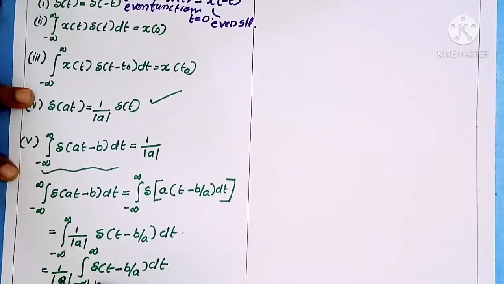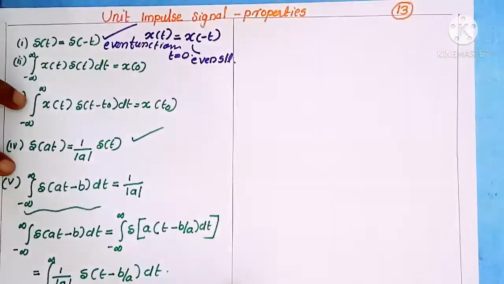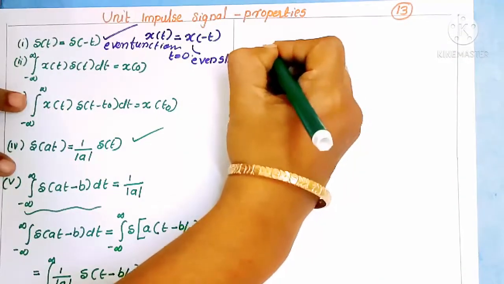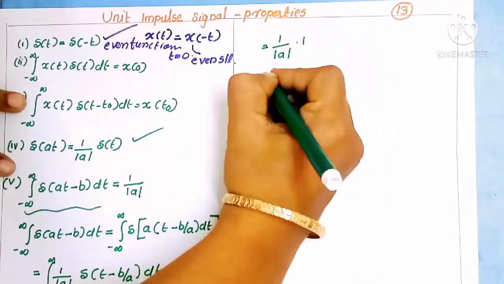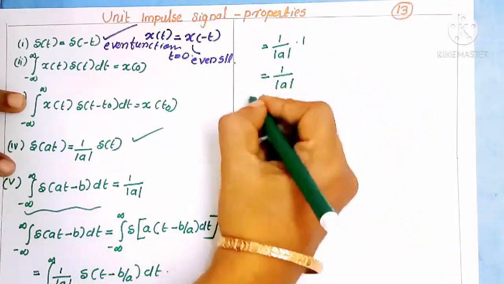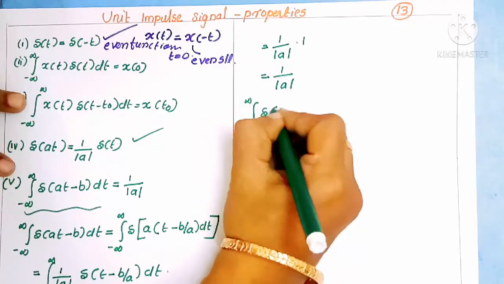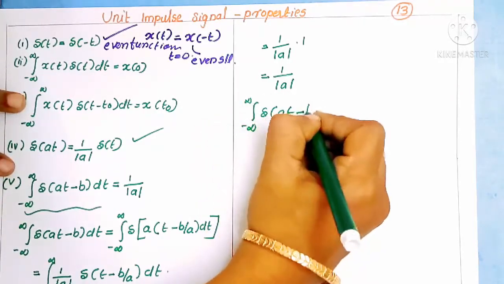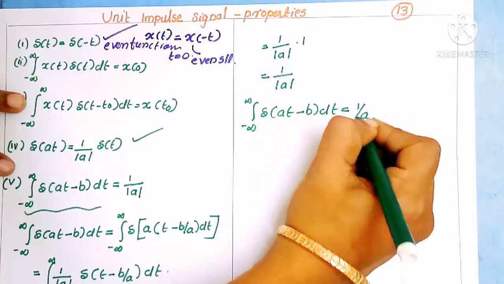If you consider this impulse signal, the area under this pulse can be written as 1. So here we can write it should be equal to 1 by mod a into 1. So you will get 1 by mod a. So we can write integral of minus infinity to infinity del of at minus b into dt should be equal to 1 by mod a.